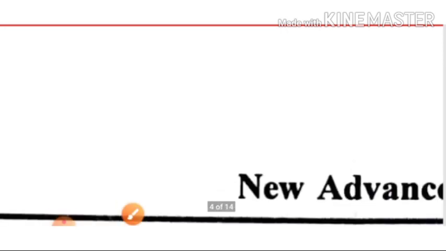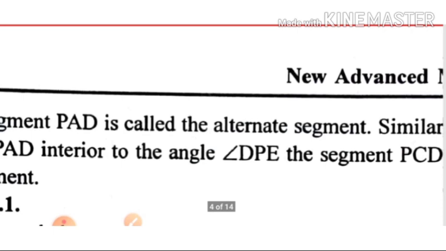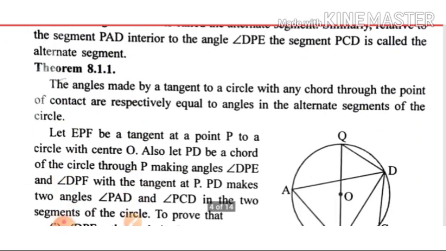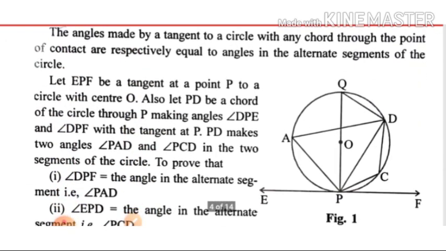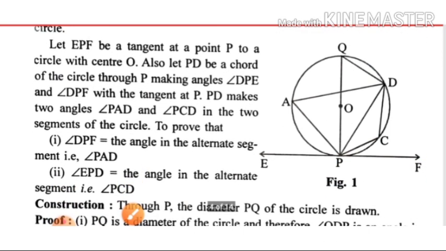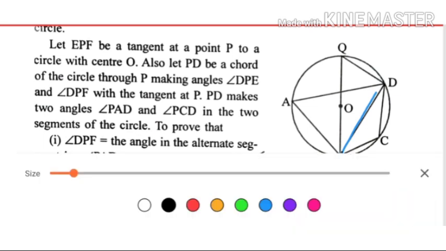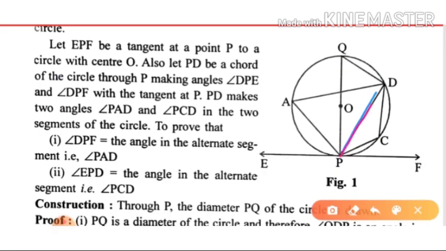So if you look here, it is proved. The chord is this one, this PD is the chord, and this EF is the tangent, and the angles are this angle.